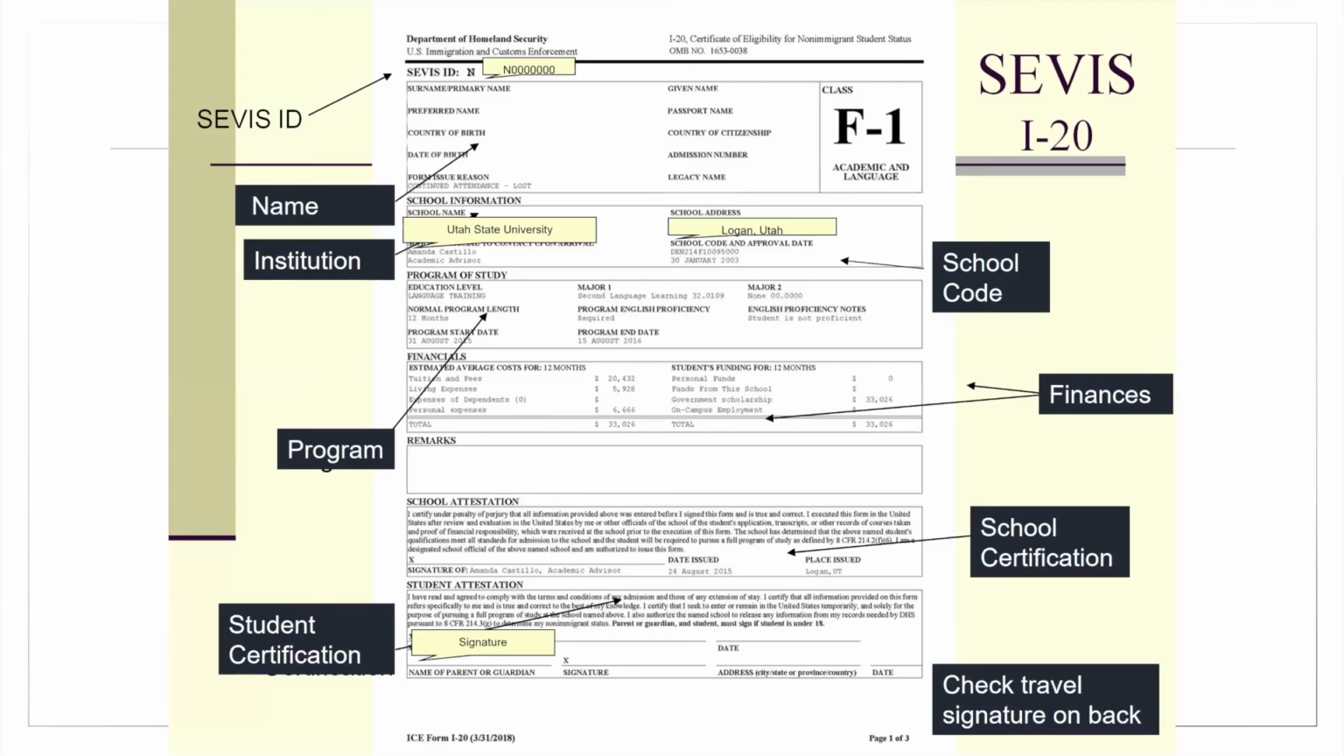Now, CPT is just for students who are in F1 status. And how we determine if it's in your field of study is, again, we're looking at your education level and we're looking at your major. We want to see that that option for internship is related to the major one on your I-20.